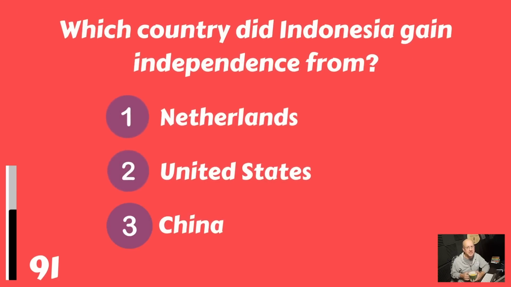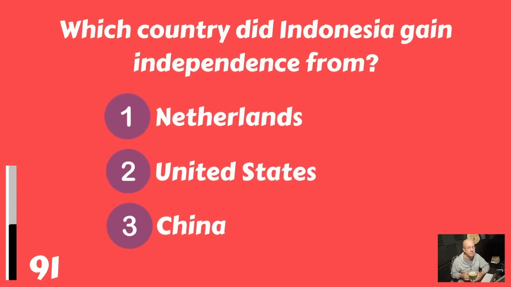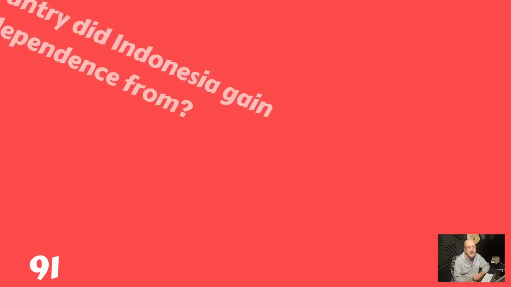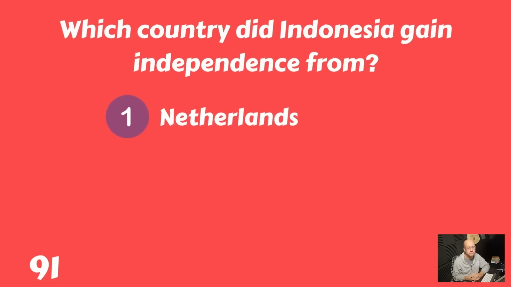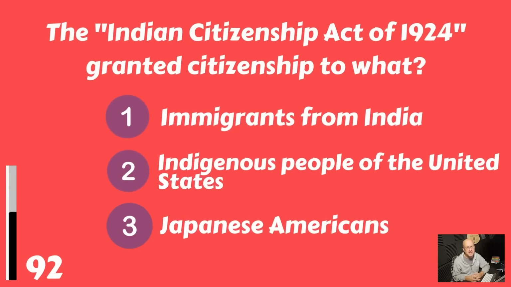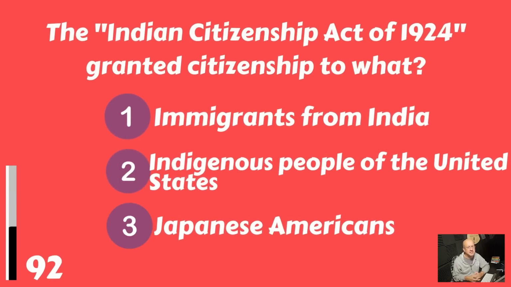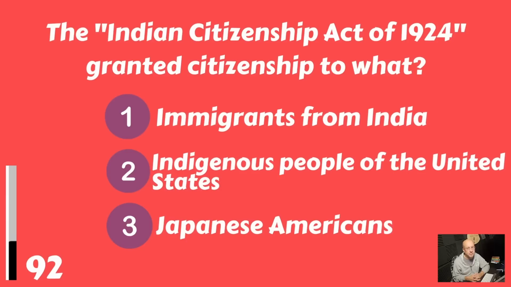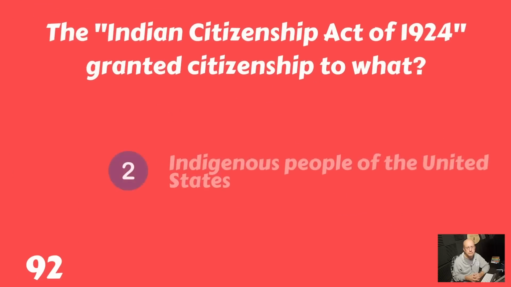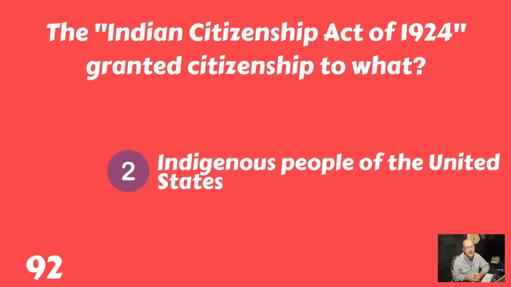Which country did Indonesia gain independence from? The Netherlands, the United States, or China? They gained independence from the Netherlands. The Indian Citizenship Act of 1924 granted citizenship to what? Immigrants from India, indigenous people of the United States, or Japanese Americans? Indigenous people of the United States.